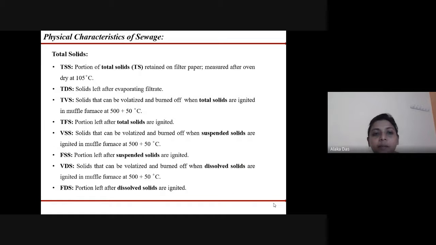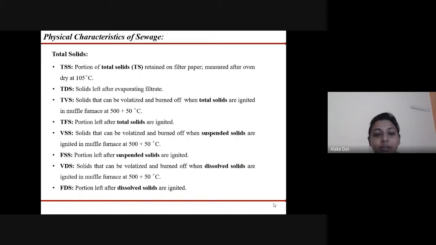The total volatile solids are those solids that can be volatilized and burned off when the total solids are ignited in the muffle furnace at a temperature of 500 ± 50 degrees Celsius. The portion of solids that is left over after the ignition is the total fixed solids.